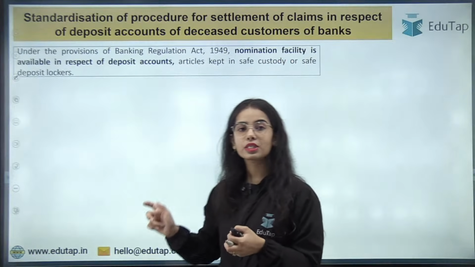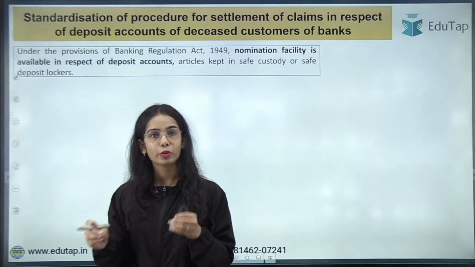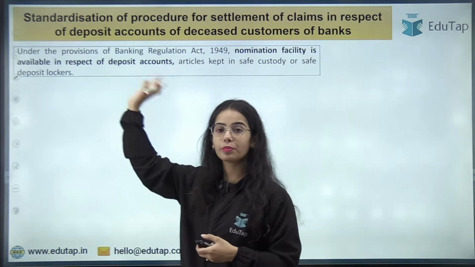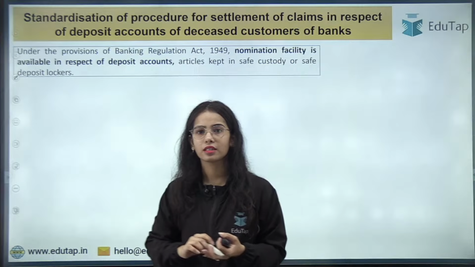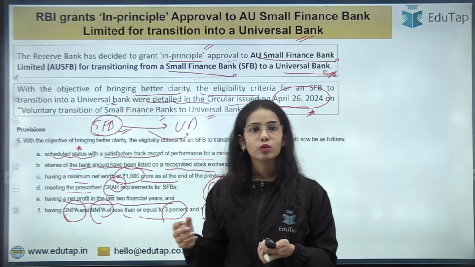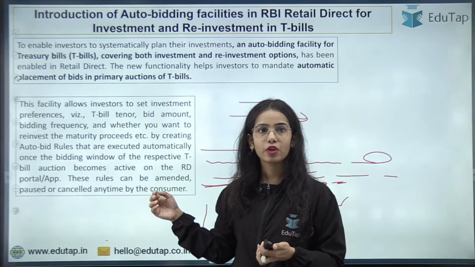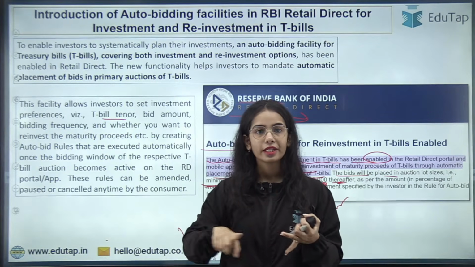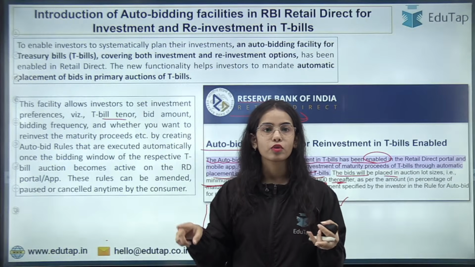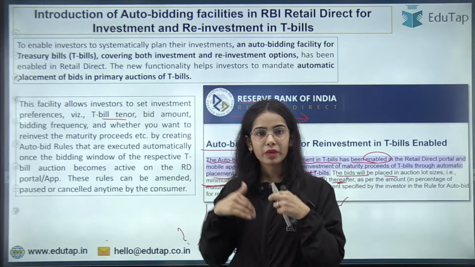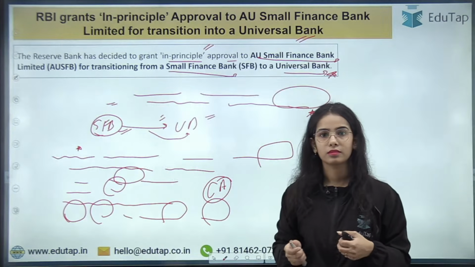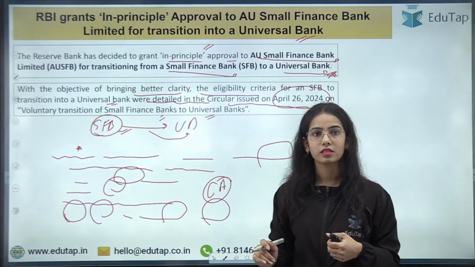Now coming to the next news article, regarding the standardization of procedure for settlement of claims in respect of deposit account. First of all, the previous news article, any confusion in that? No, I have told you now that you can decide your rule. You can decide your table tenure, 91 days, 182 days, 364 days. It is your preference. I was just giving an example. Okay. Clear, Marcus?